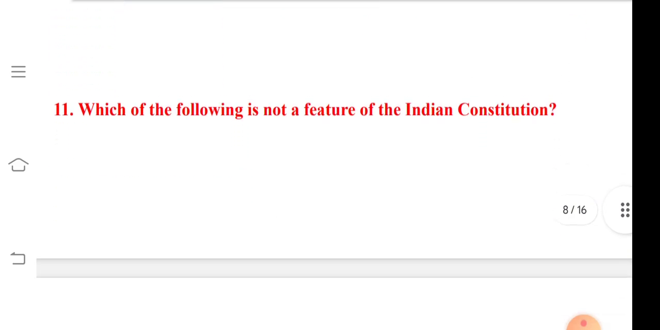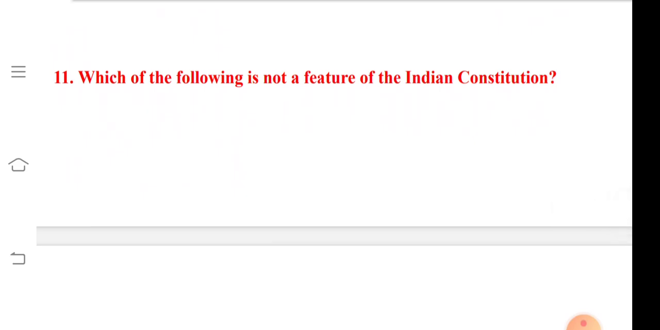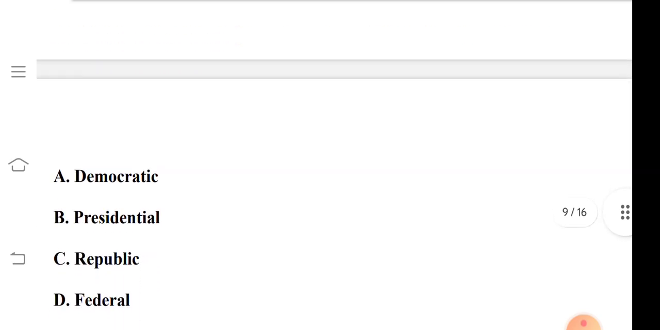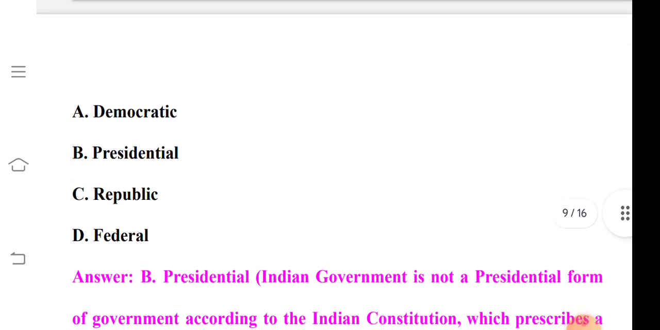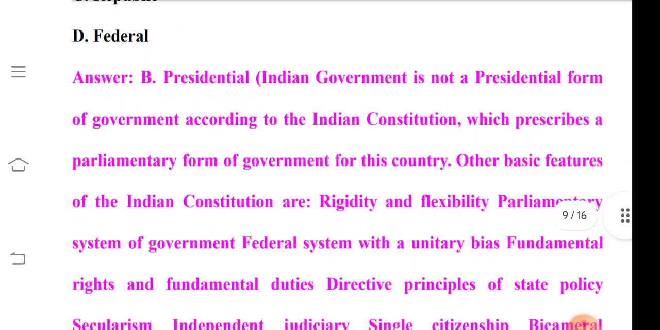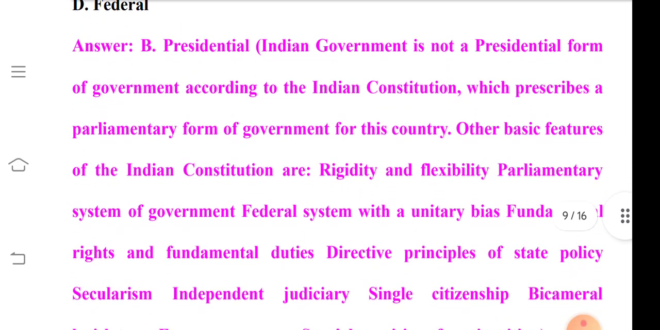So question number 11 is, which one of the following is not a feature of the Indian Constitution? So option A is democratic, option B is presidential, option C is republic, and option D is federal. So its correct answer is option B, that is presidential. So Indian government is not a presidential form of government according to the Indian Constitution, which prescribes a parliamentary form of government for this country.